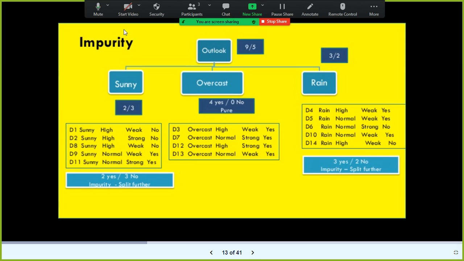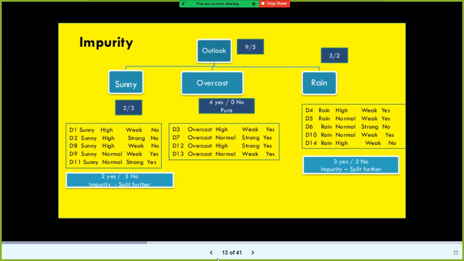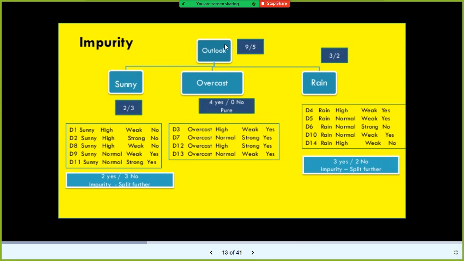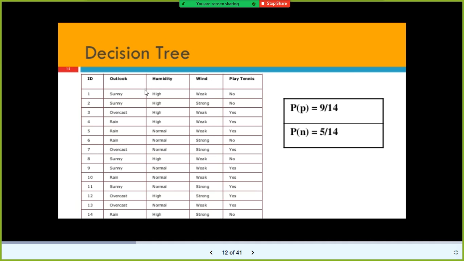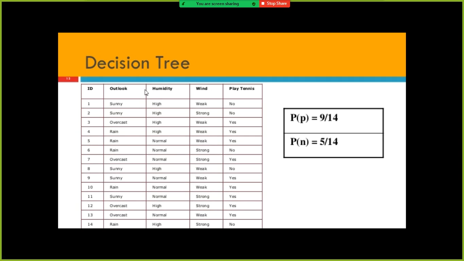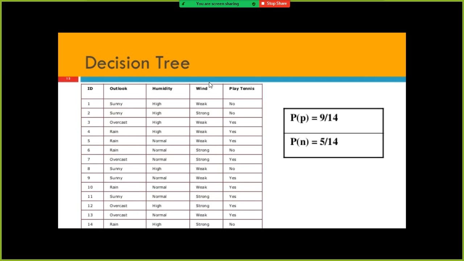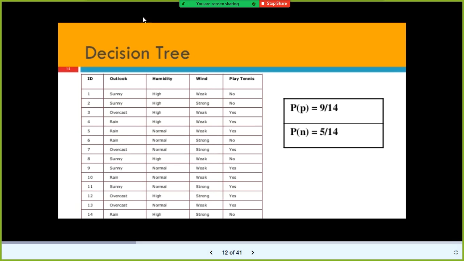Does the decision tree use this column as the root node because of that? No. This is a very important point. And the next one is humidity. So now the question is which independent variable will be used as the root node. Is there any rationale behind this? Yes. It is not just because this column is located first that it is considered the root node. No.